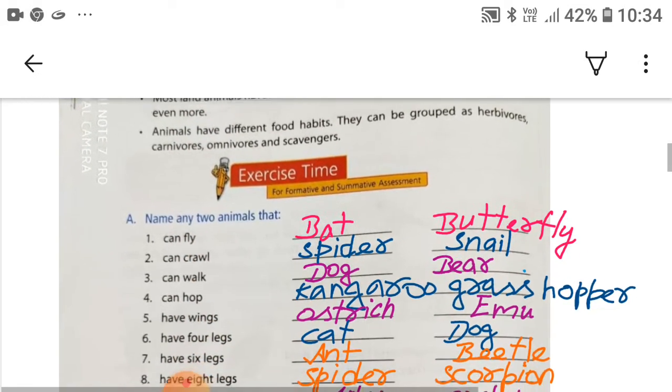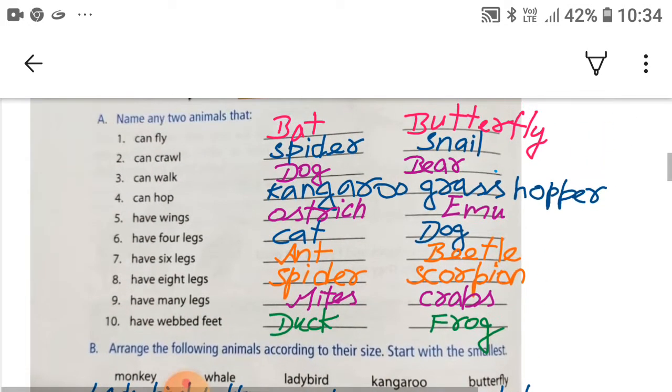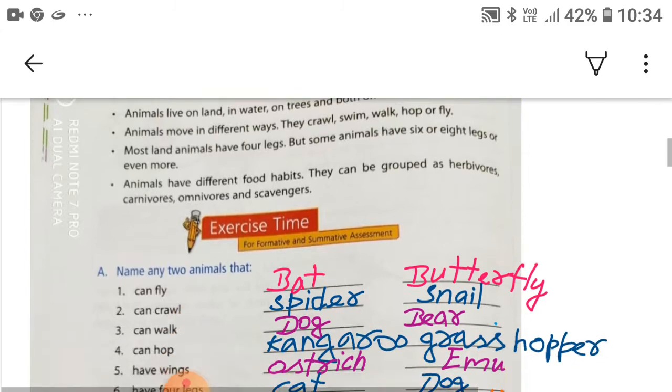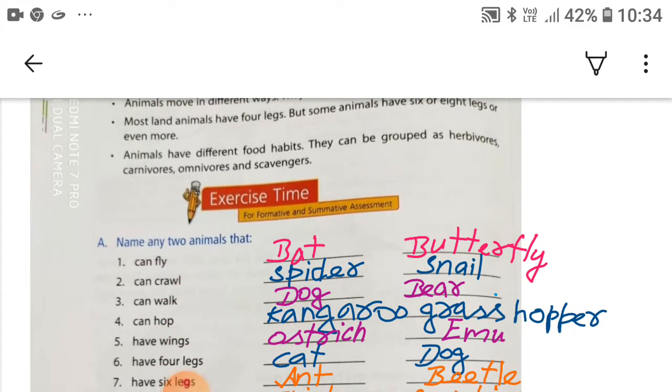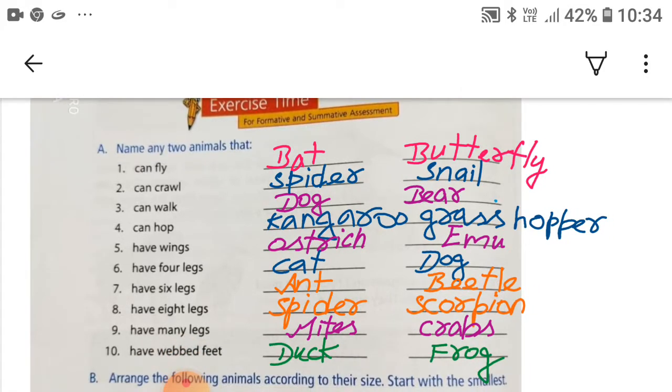Open page number 46 in your EVS book. You can see exercise time on this page. First, you have to write names of any two animals. For first, bat, B-A-T, and butterfly, B-U-T-T-E-R-F-L-Y.